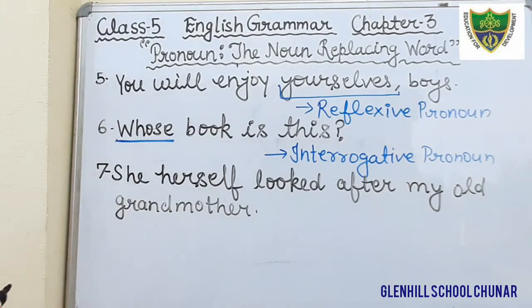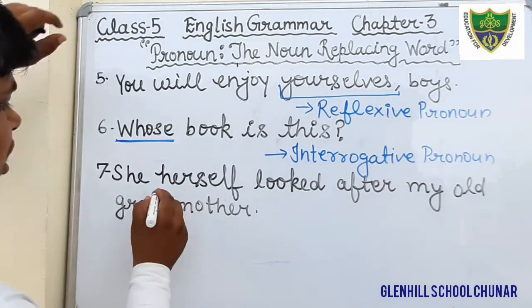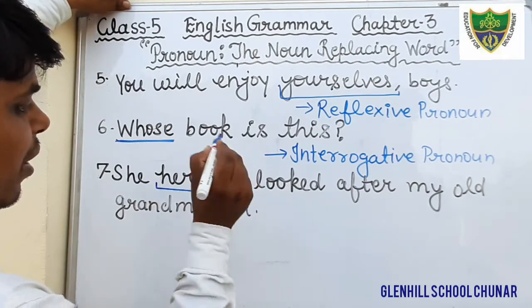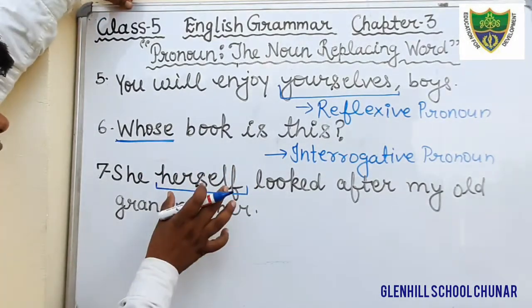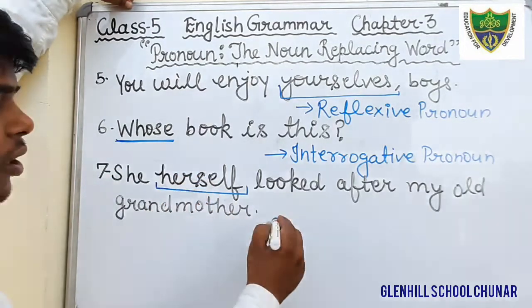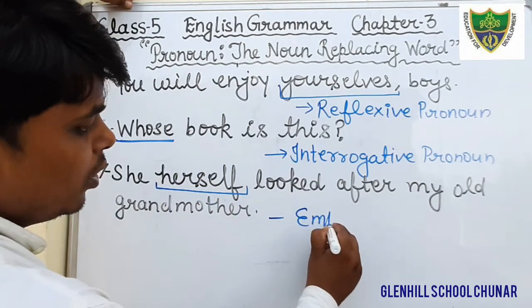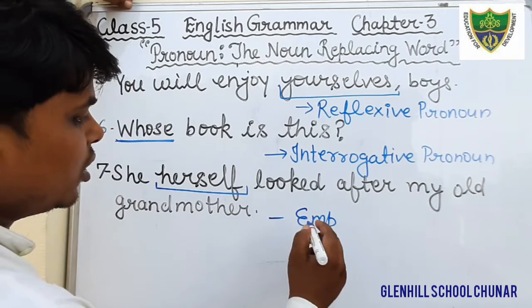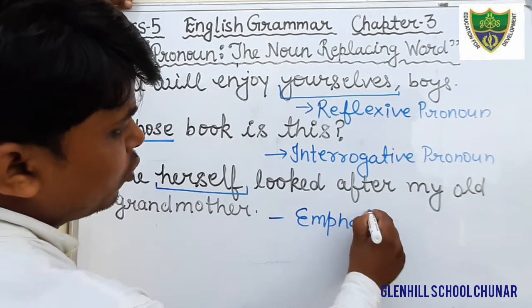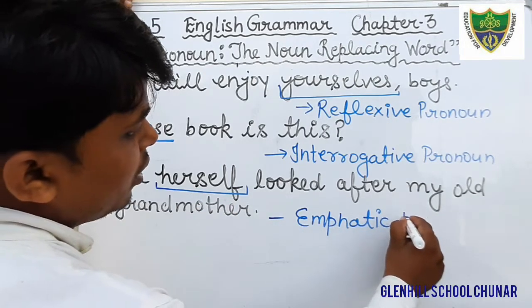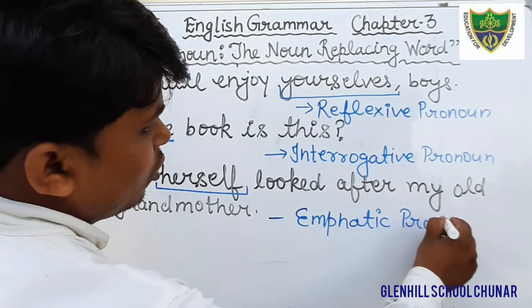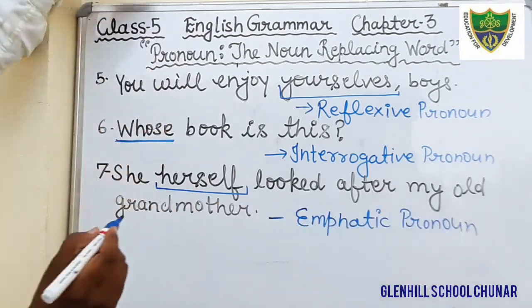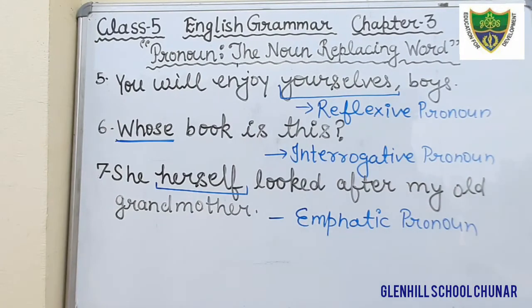Okay, just see here. She herself. Dear students, we are seeing emphasis. She herself, just after the subject, therefore that is an emphatic pronoun. Okay, underline the word herself, and that is an emphatic pronoun. Okay, emphatic pronoun. Just write down. In question number 7, you will underline the word herself, and that is an emphatic pronoun. Okay, question number 8.